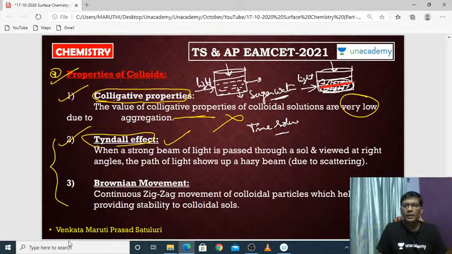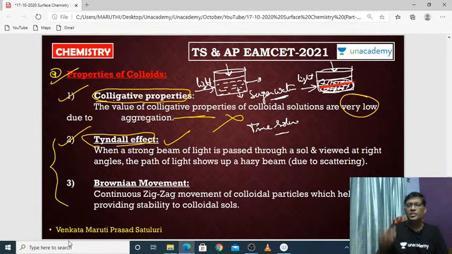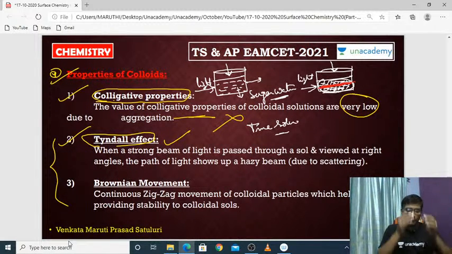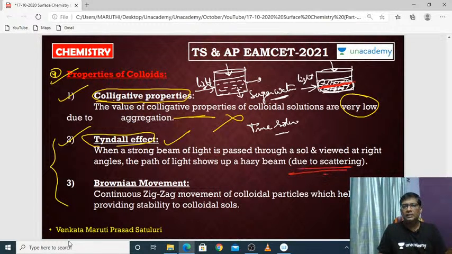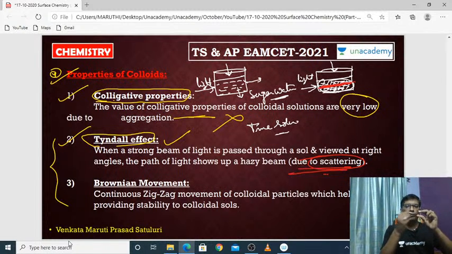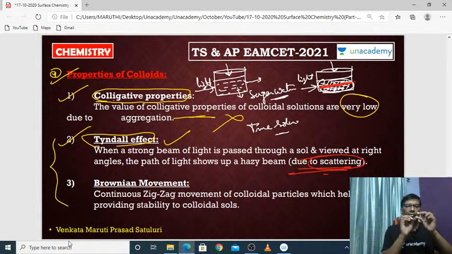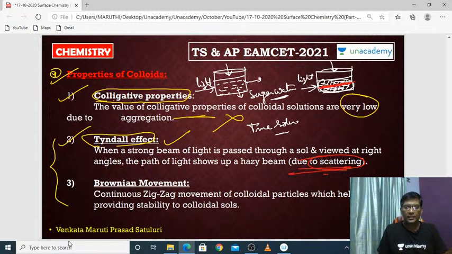Right. See here, we can easily observe the path of the light when you are taking a colloidal solution. Why, in the Tyndall effect, can we observe the path of the light? Because the light gets totally scattered by the colloidal solution. Why? Because the particle size is very high. When the light hits the colloidal substance, it scatters in all the directions.